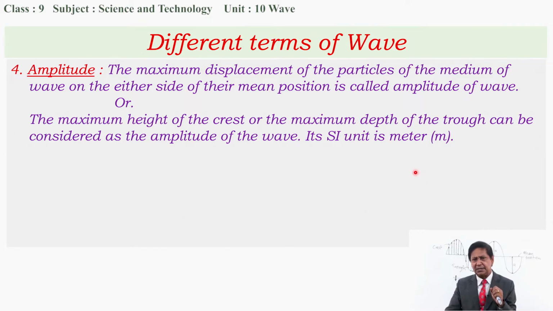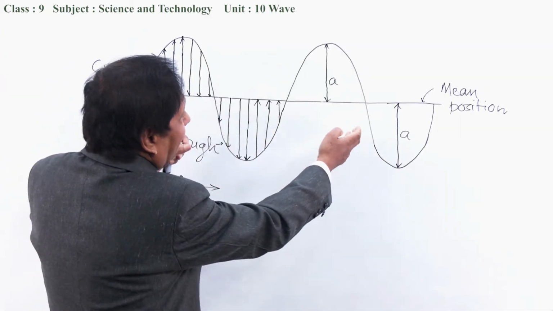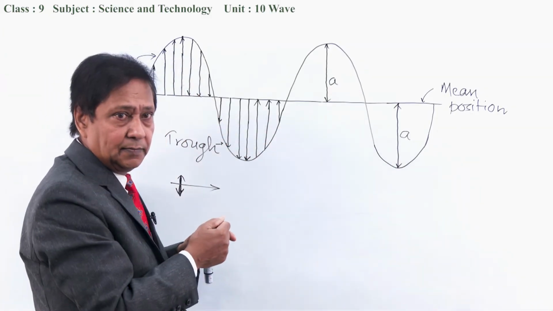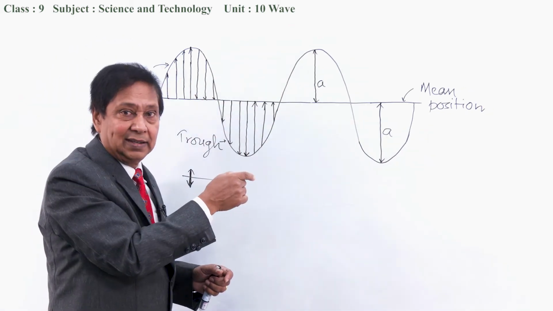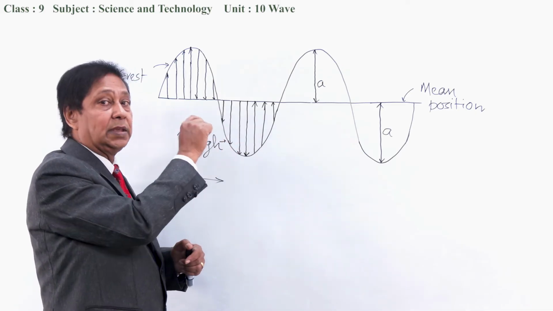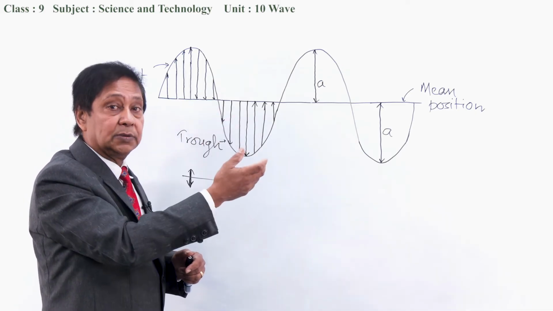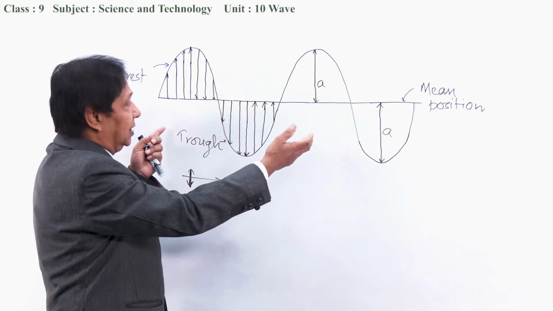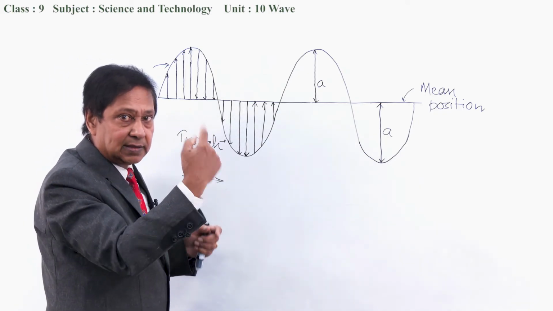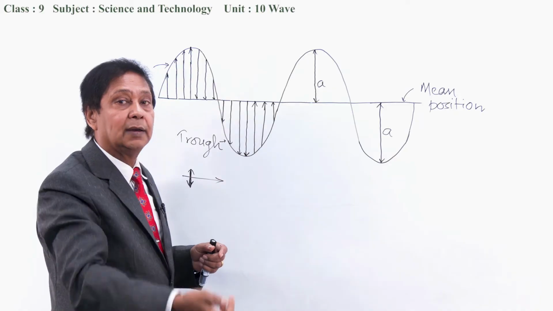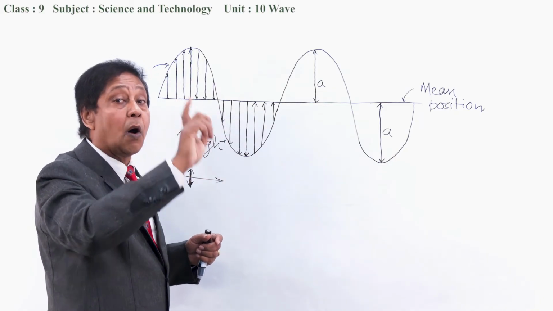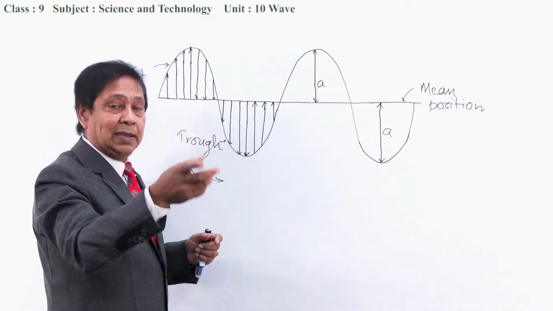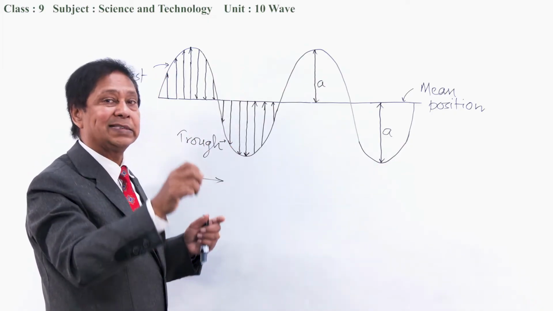Okay, now let's talk about frequency. You have seen that here we have two complete waves. How many complete waves are produced in 1 second? That represents the frequency. Look at this: if we have two waves in 1 second, then the frequency will be 2, and its unit is hertz, or we can say cycles per second, which is taken as hertz, H-E-R-T-Z, named after the scientist. Its symbol is Hz.